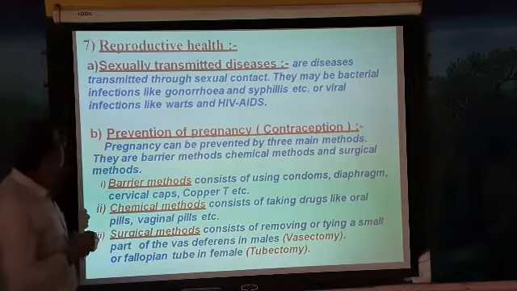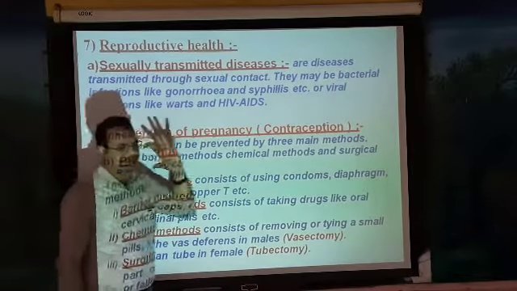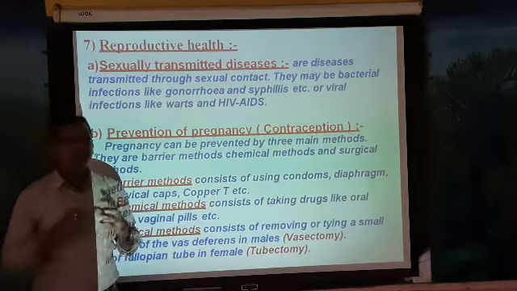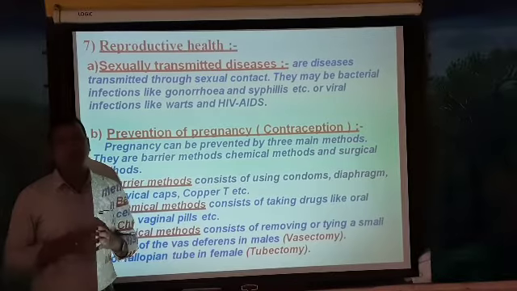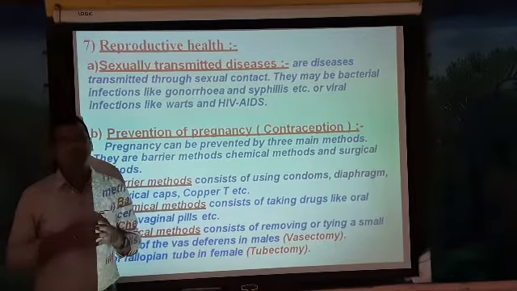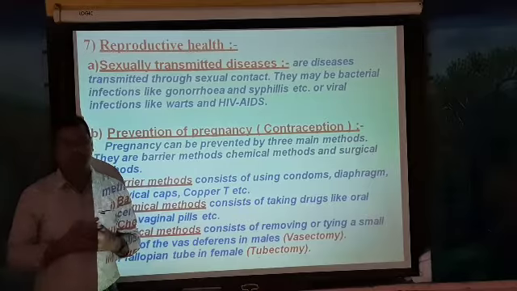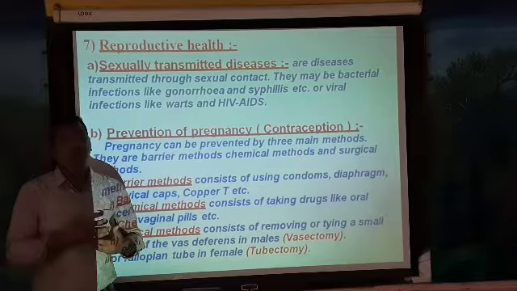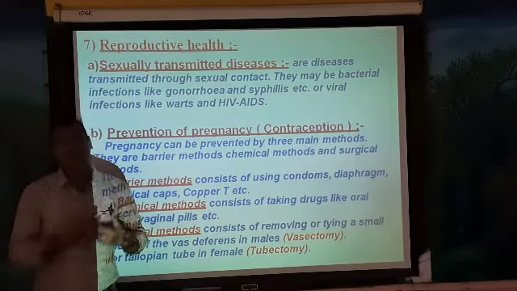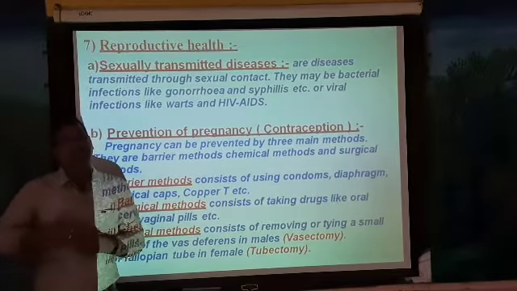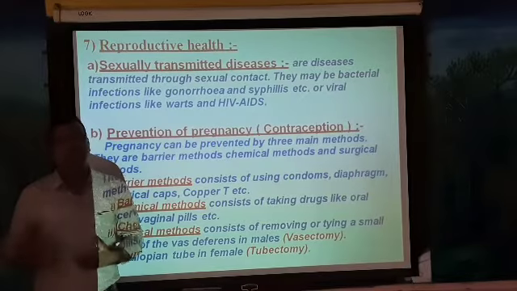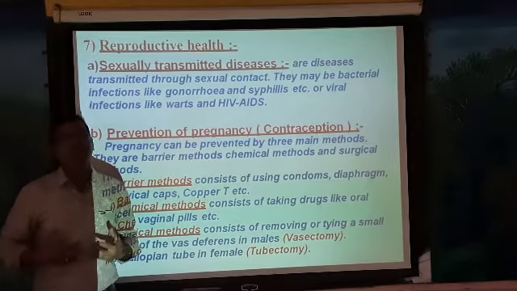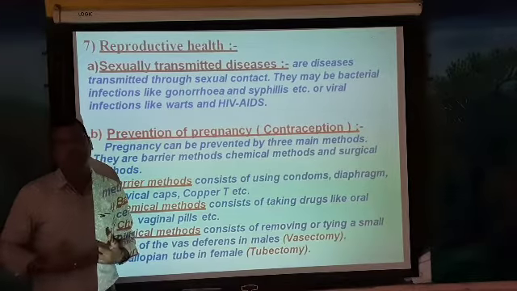The next topic of the chapter is the prevention of pregnancy, or contraception. Many people don't want a baby because they have their own plans, like family planning. Some people want to settle in their careers, and even a lady working in some company might have some kind of schedule in her career.